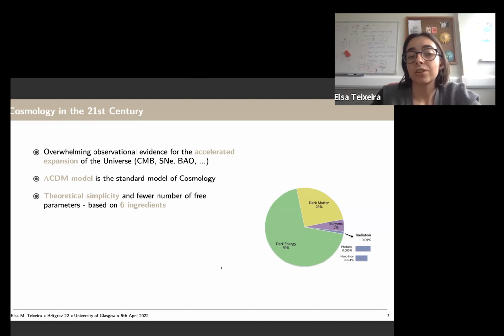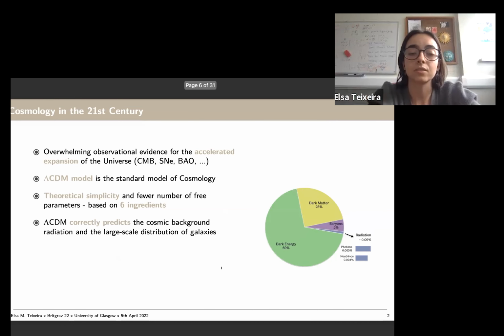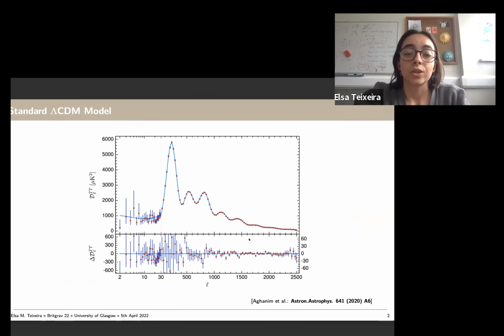It's theoretically very simple. It's based on just 6 free parameters that we fit to the data. And we know that it gives an impressive fit to measurements coming from the CMB and the large-scale structure, so the large-scale distribution of galaxies. So here we have a picture from the Planck collaboration.